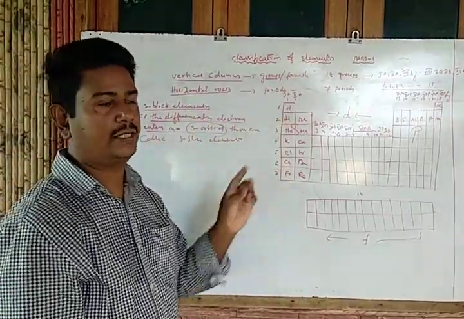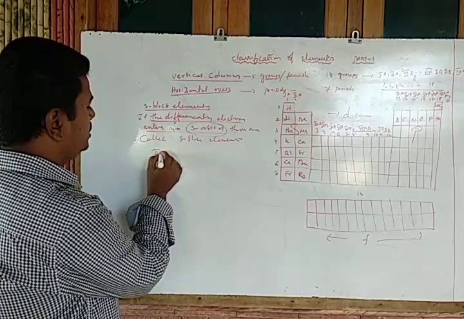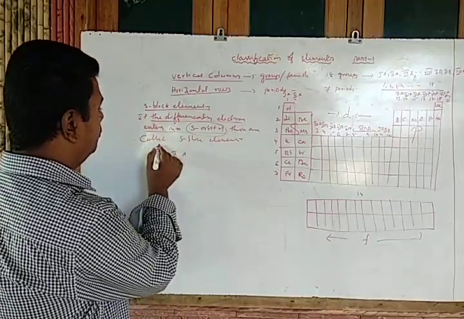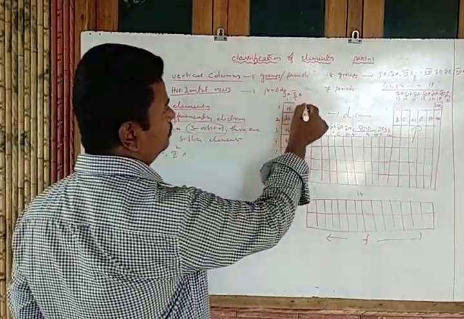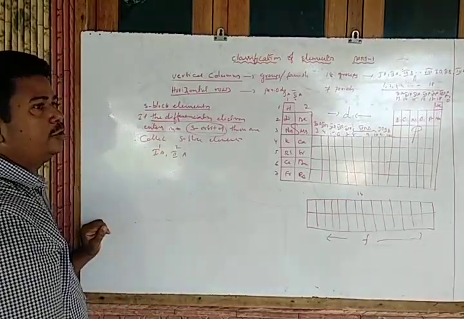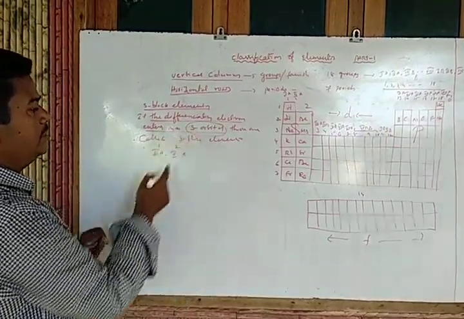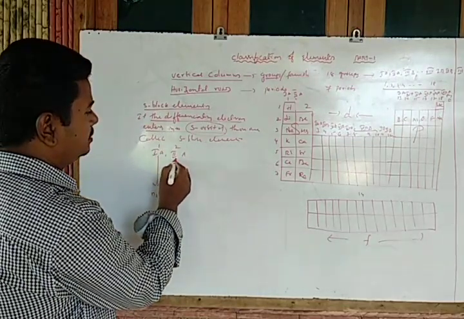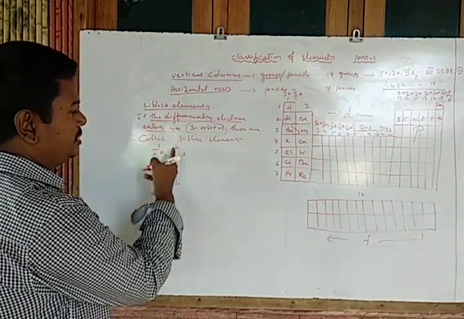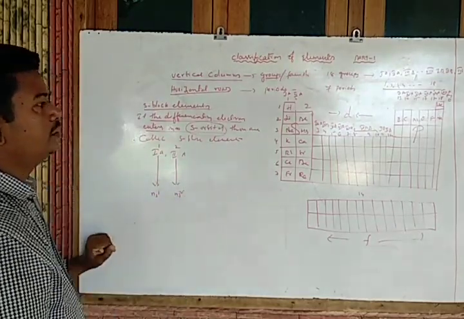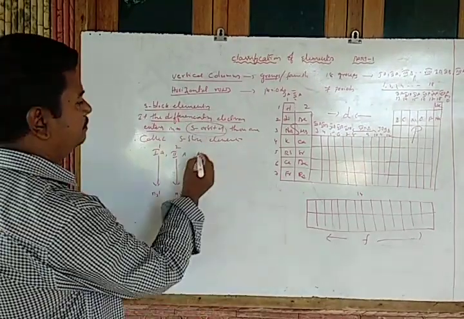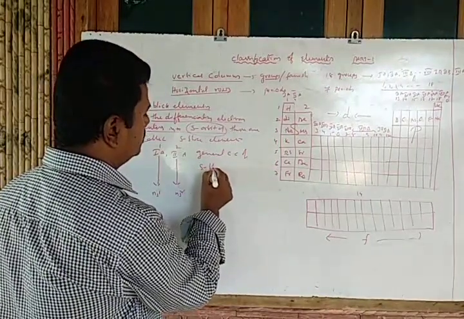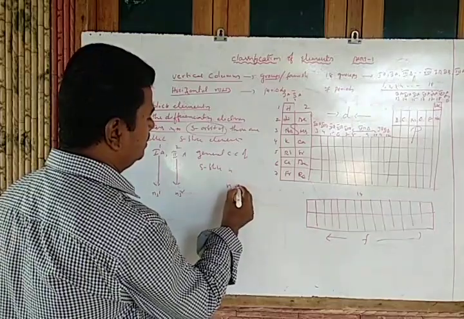S block elements. Here, the first A and second A group elements, groups 1 and 2, are called which one? S block elements, because the outermost electronic configuration of these elements is ns1, and of these elements is ns2. So the general electronic configuration of s block is which one? ns1 to 2.